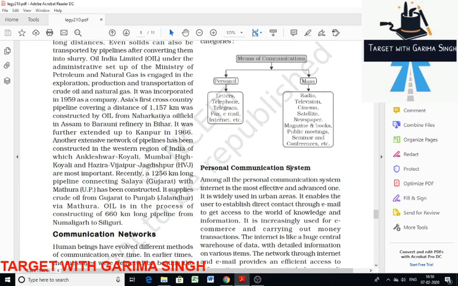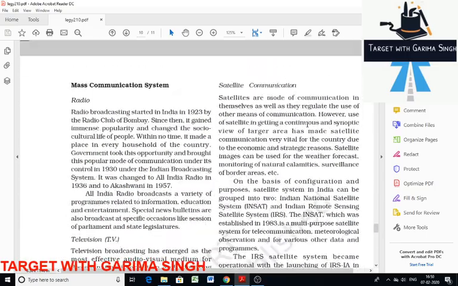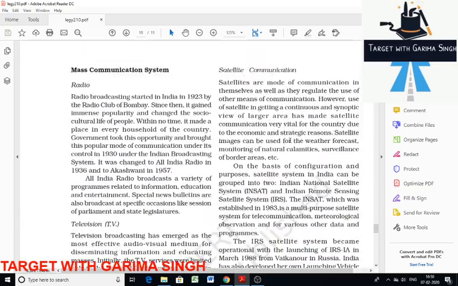Then there is the mass communication system: radio, television, cinema, and a number of things. Let's go into detail on what radio, television, cinema, satellite, newspaper and all are about. First, television broadcasting was started in the national capital in 1959. Till 1972, it was the only urban place where TV service was available. Then revolutionary development began after the launch of INSAT-1A, that is the National Television DD1 channel. Then there came satellite communication. Satellite communication is an advanced mode of communication.